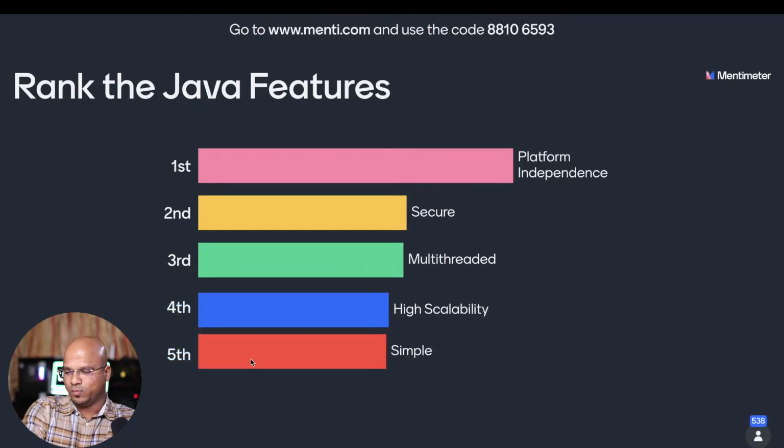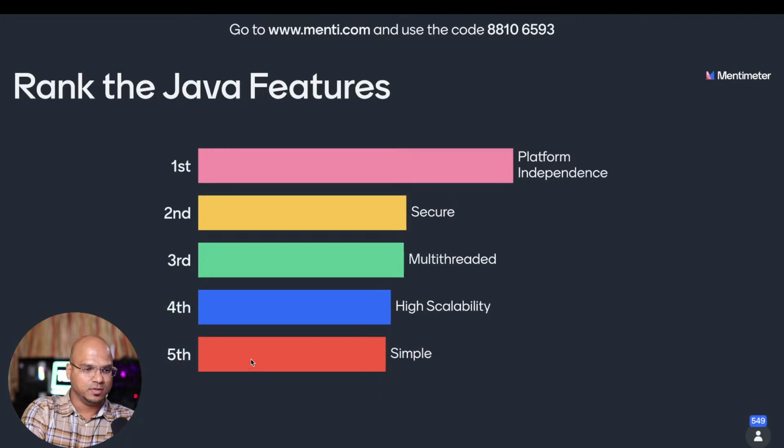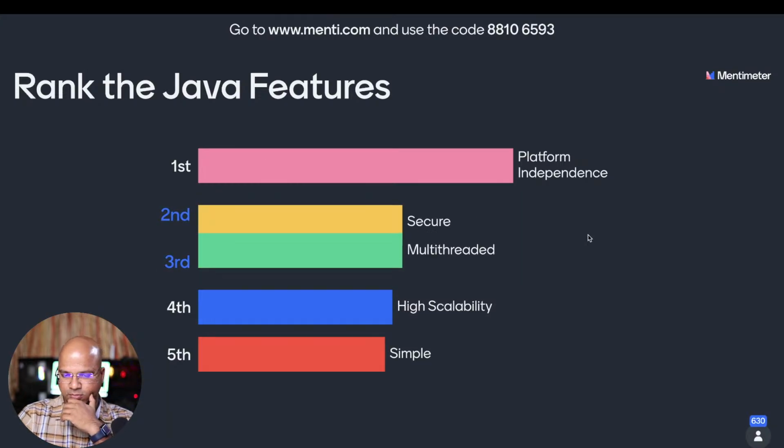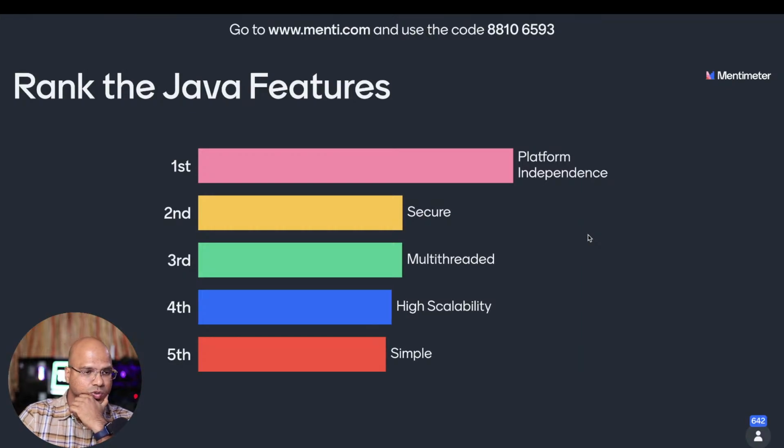Oh, I forgot to put one more point, right? That's what you're saying, Raj. Scalable. Oh, it's there. Highly scalability. High scalability is there. Okay. So almost 600 people have selected this. That's right. Java is platform independent. Java is also secure. So that's your sequence, right?